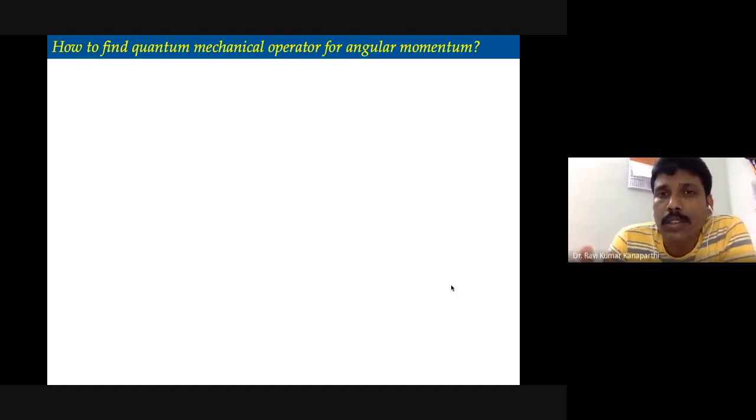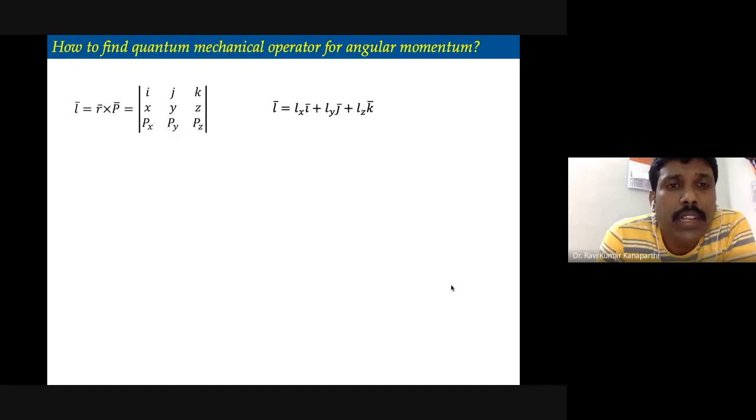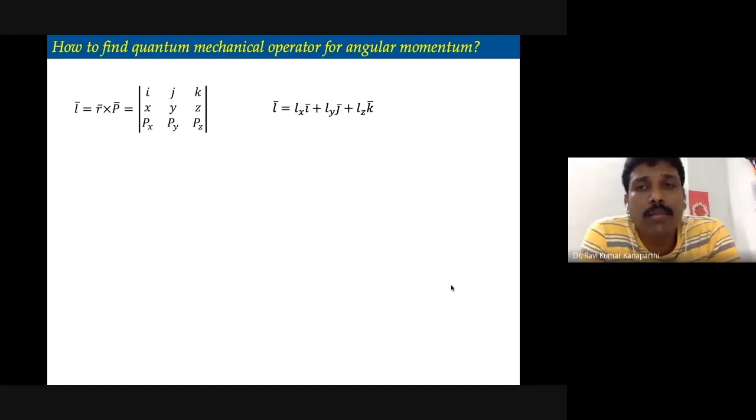Those wave functions we know. If we know the operator, then we can see whether the angular momentum is quantized or not. That is the purpose for which we begin by finding the operator for the angular momentum.